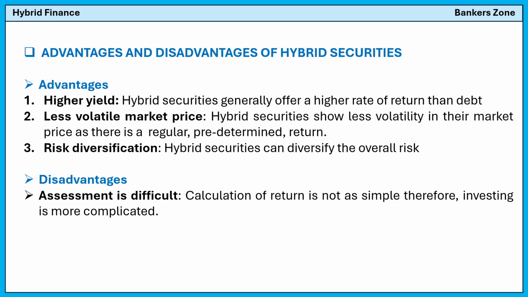Now what are the advantages? See, higher yield means what? Hybrid securities generally offer a higher rate of return than the debt. Why? See, debt security and the equity. So, see, one simple thing.